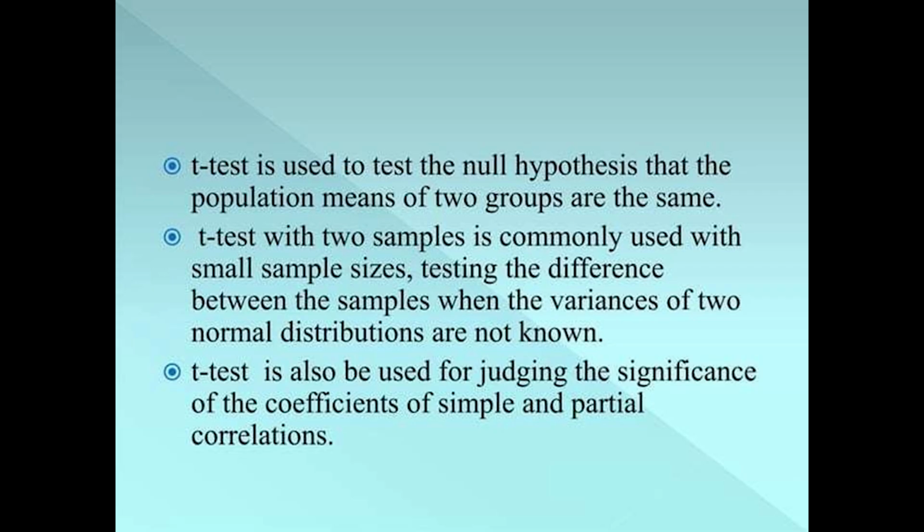The t-test with two samples is commonly used with a small sample size, testing the difference between the samples when the variance of the normal distribution is not known. The t-test is also used for judging the significance of the coefficient of simple and partial correlation.